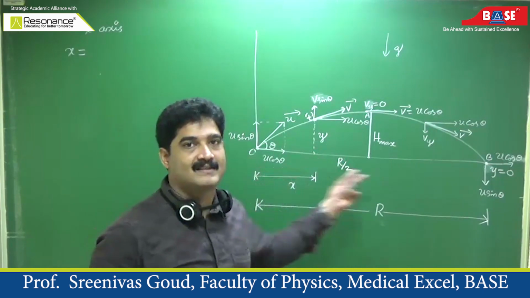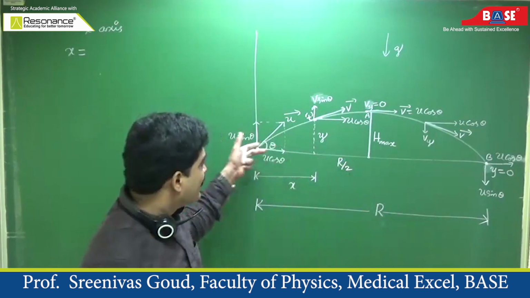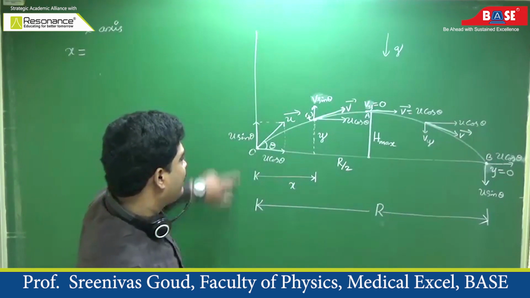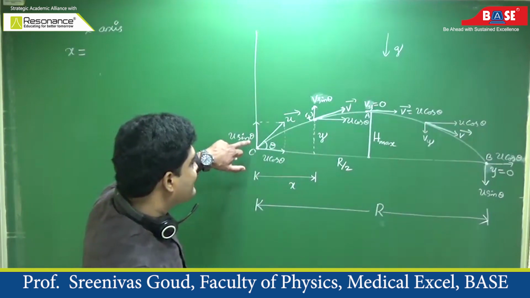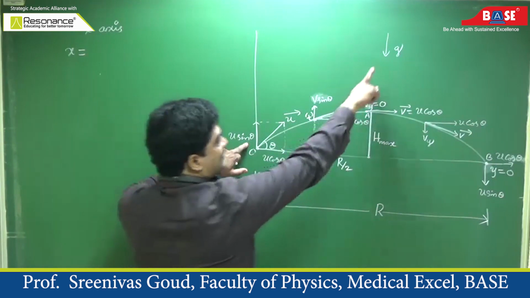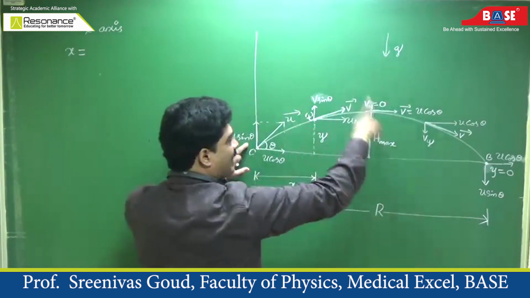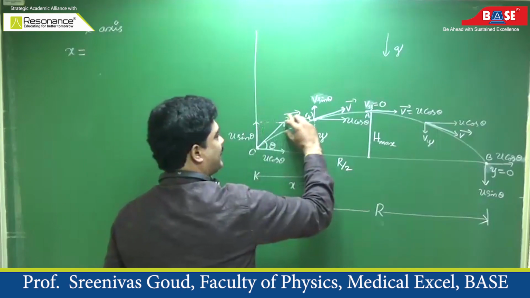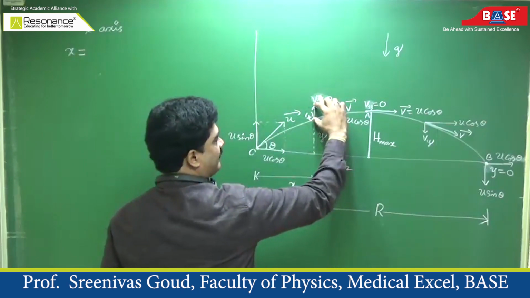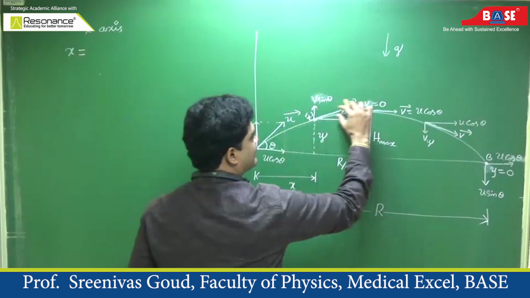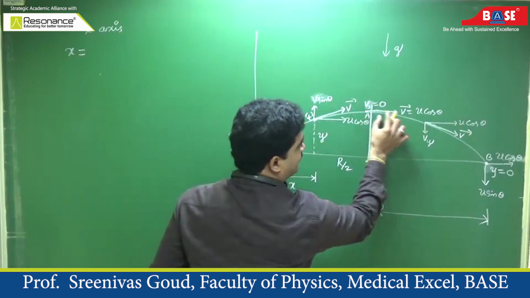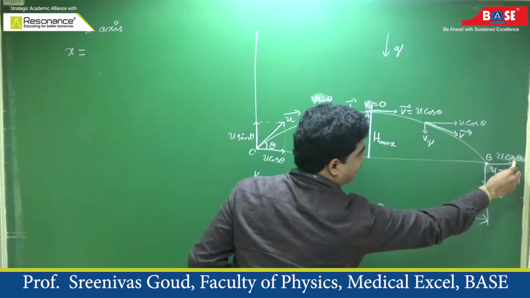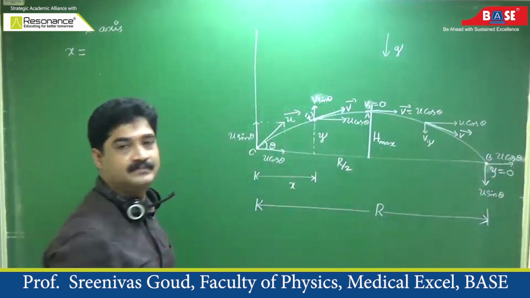One is given to the horizontal direction, one is given to the vertical direction. The one in the vertical direction is not constant because acceleration is acting downwards. So the vertical component changes. Here it is maximum, then it decreases, becomes 0, and then it increases and finally restores the original value.